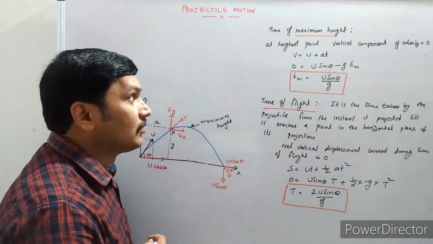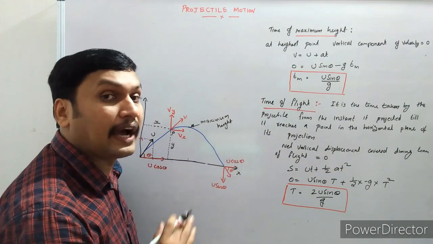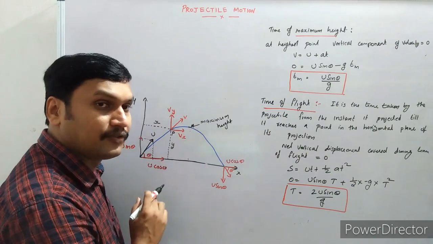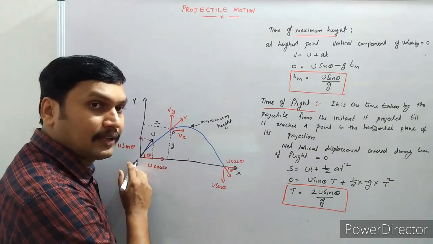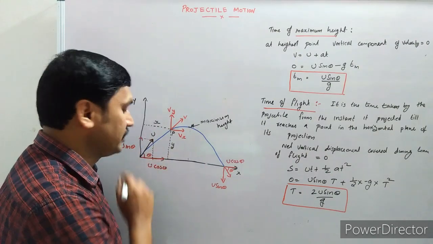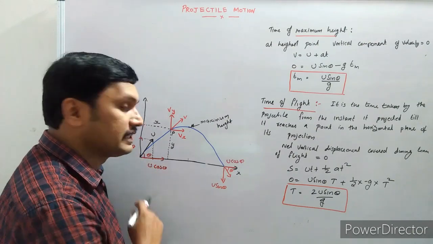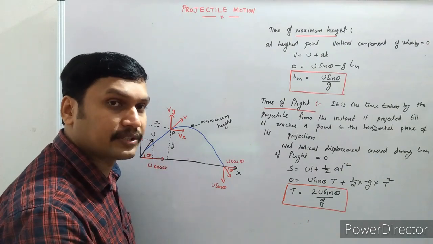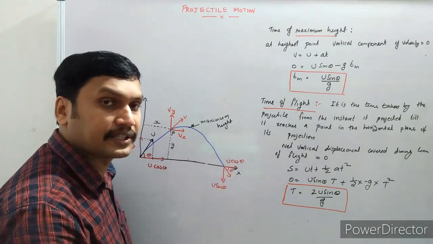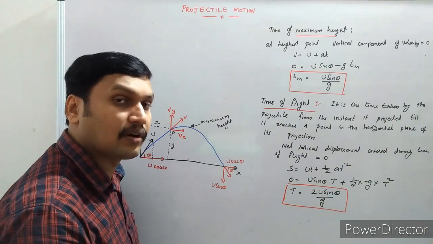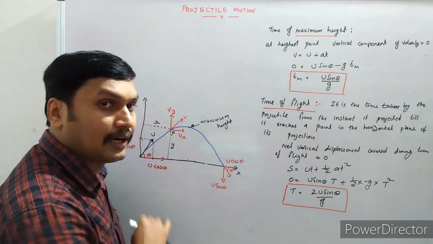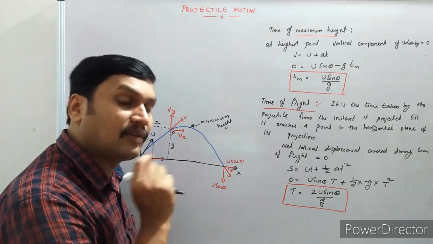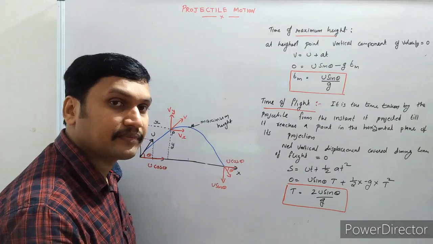Now let us see the time of maximum height of our projectile. Once the projectile is projected from a point with an initial velocity u making an angle theta with the horizontal, it has two simultaneous motions. One is along the horizontal direction with a velocity u cos theta, and the other in the vertical direction with the initial velocity u sin theta, but that velocity is affected by gravity.